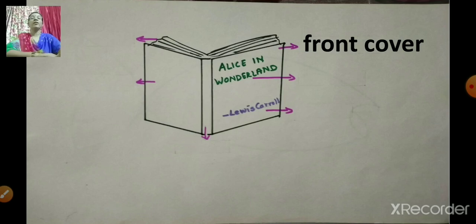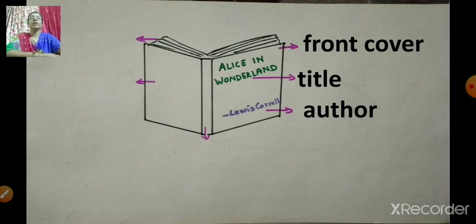Okay. Now below that, can you see one more arrow? Alice in Wonderland is written. Now what is it? What can we see on the front cover? You can see the title. So Alice in Wonderland is the title. Now below that, can you see one more arrow? What is written? Lewis Carroll. Now who is it? It's the author, the author of the book. As I told you, on the book cover or the front cover, we can see the title and the author's name, or the writer's name.